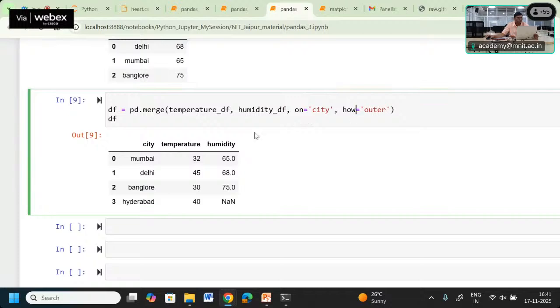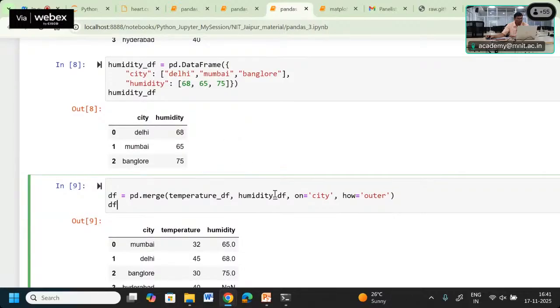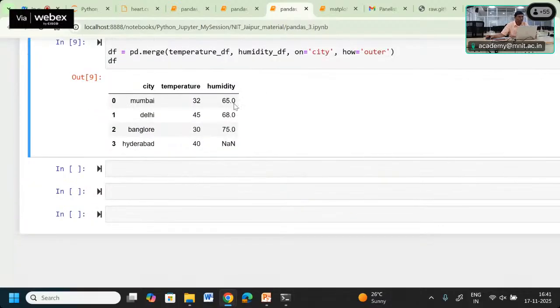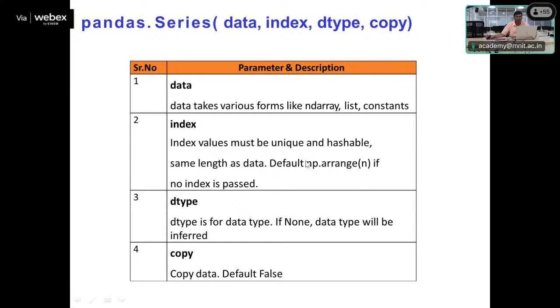Outer means you are going to use the humidity field to be merged. It means first you can see our temperature data is taken, and then the humidity data will be taken, and the fields are going to start with the city. First the city is coming, and then the temperature, then the humidity. Okay. So these are the various functionalities available with the data frame, which we can use to do some kind of data processing, which is used intensively in data analysis and data science.